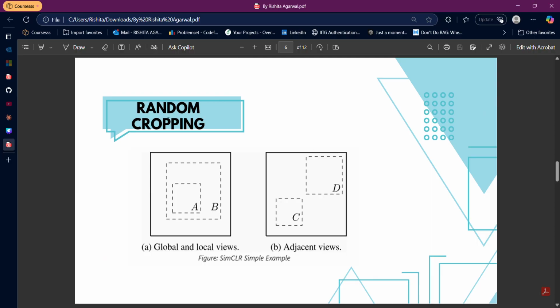Now let's come to why random cropping. Why random cropping instead of a set type of cropping? This is because random cropping tries to cover global as well as local views. With random cropping, we don't know what kind of cropping is going to happen. It can be a crop of a larger portion of an area or a smaller portion. But if we do an exclusive kind of cropping, then we are completely sure that some areas are not going to overlap. So random cropping is an idea represented in this paper which worked very well compared to a set type of cropping.